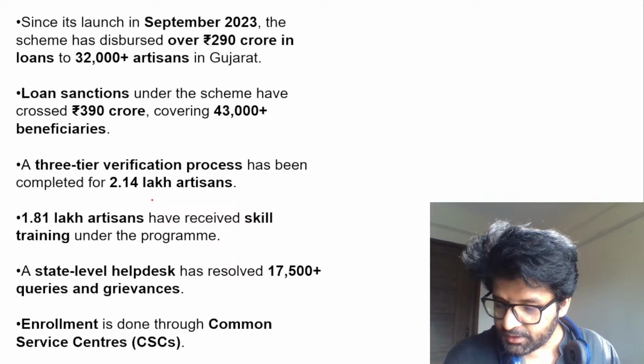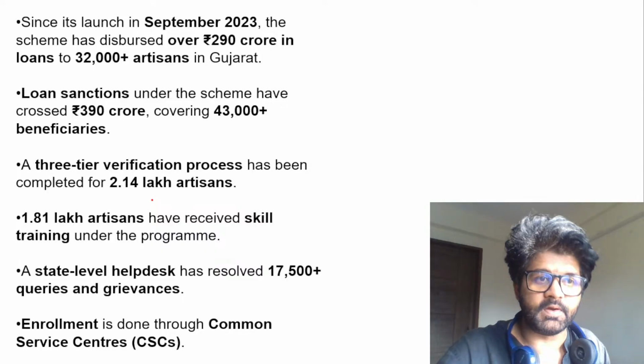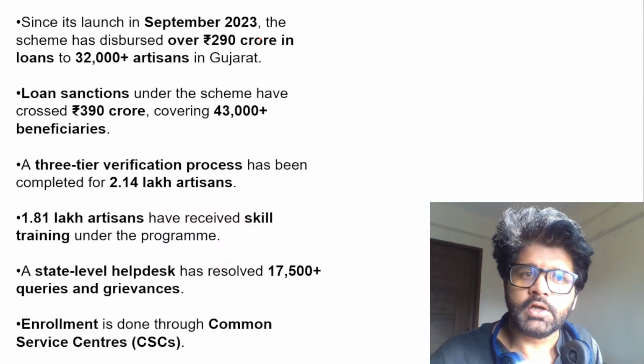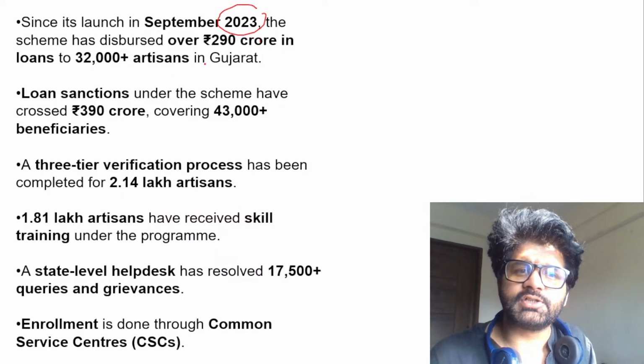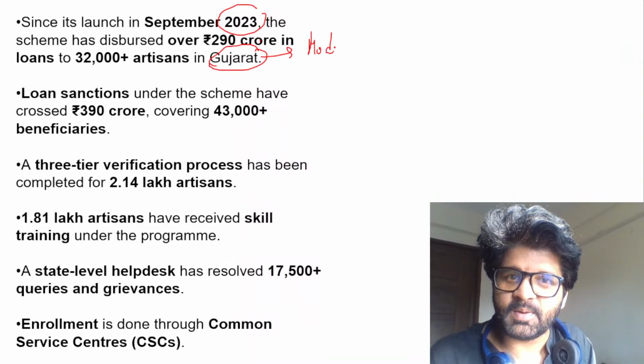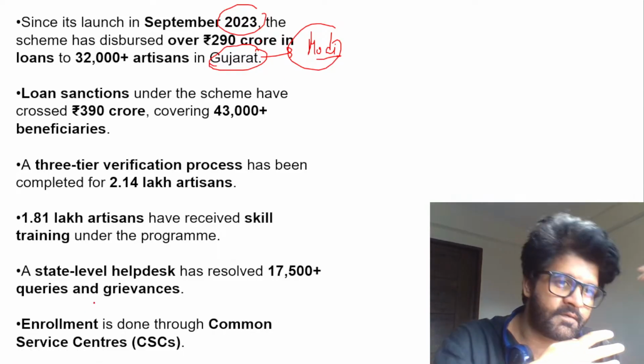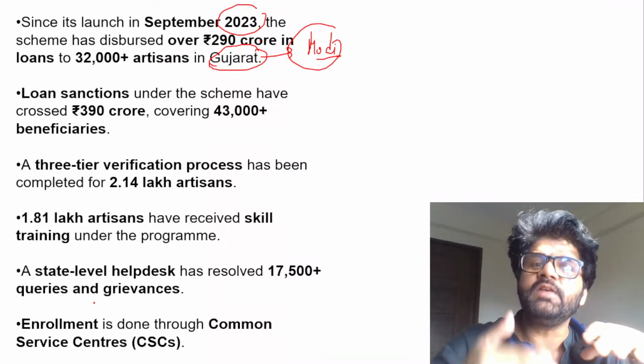There are so many keywords which we have just discussed. Did you people understand these keywords and how they work? We have to understand them, they're very important. Now let's focus on this scheme. It was launched in 2023 and it has dispersed. Now this is talking about Gujarat. Why? Because what is Modi sir's birthplace? Gujarat. And this is an achievement. This has worked well in different states, but especially well in Gujarat.